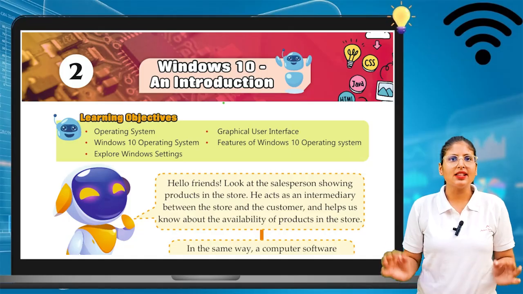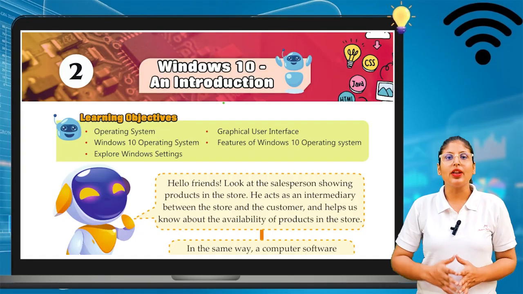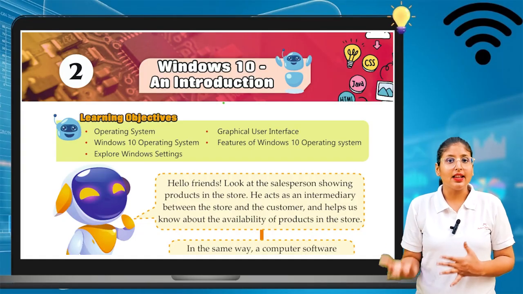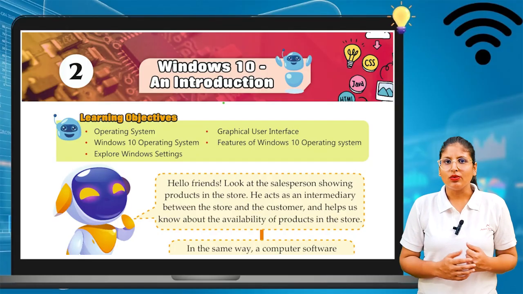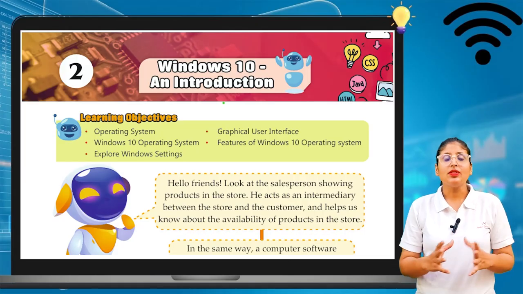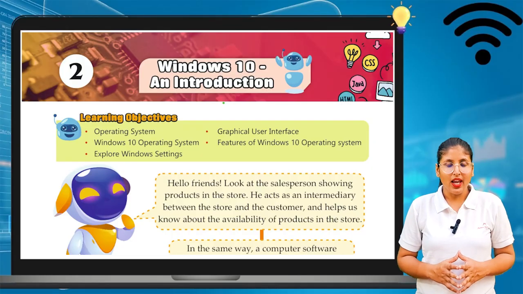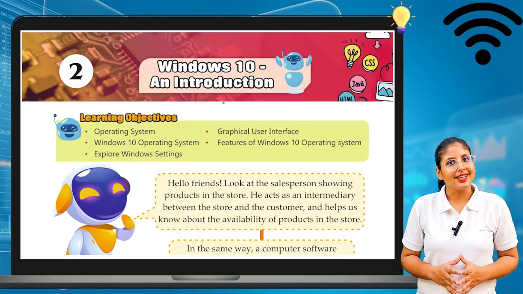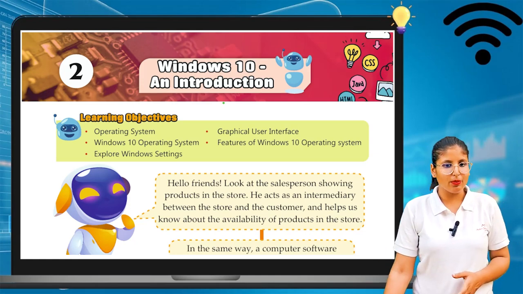So, in this class, we will see what is Windows. What is Windows 10? There are so many Windows versions nowadays. Windows 10 is there. Windows 7 is there. So what is Windows? What is an operating system? And we will see the functions of Windows 10. We will see all these things in this class. Let's start this chapter number 2 of your book.